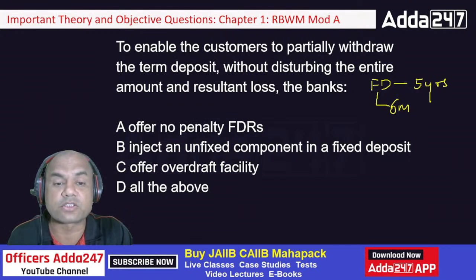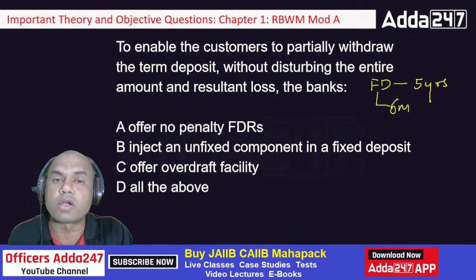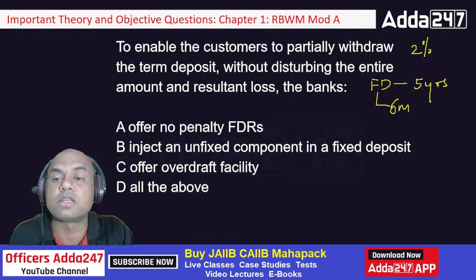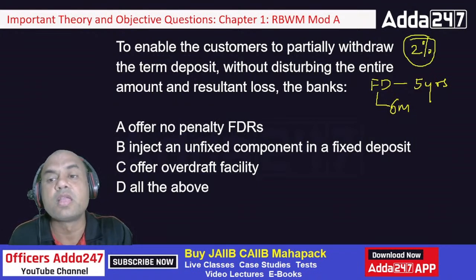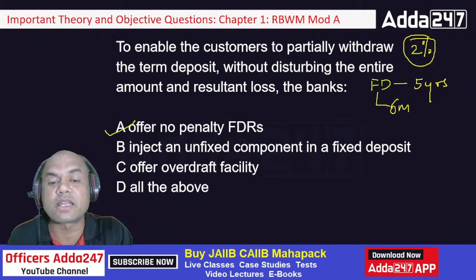So these banks offer no penalty FDR. If I break this FD, what used to happen earlier? The bank used to charge 2% penalty on the interest, but that is removed now. So no penalty FDR, that is point number A. Inject an unfixed component in the FD. So what does that mean?